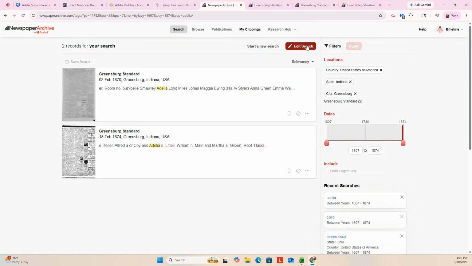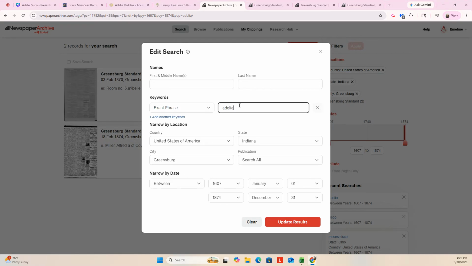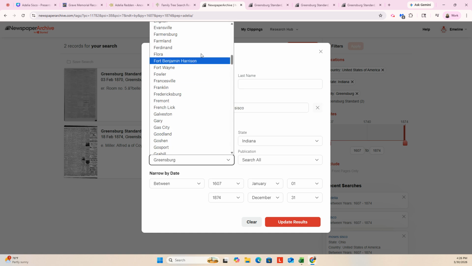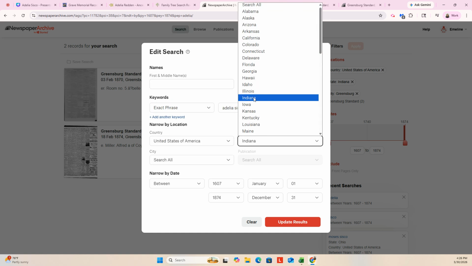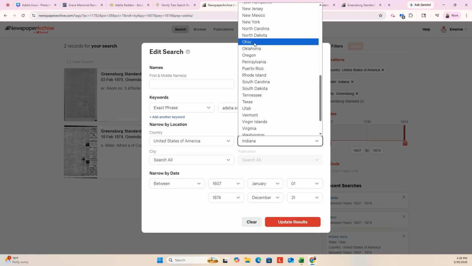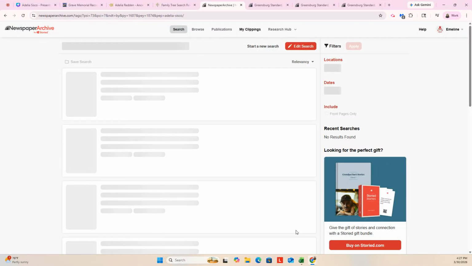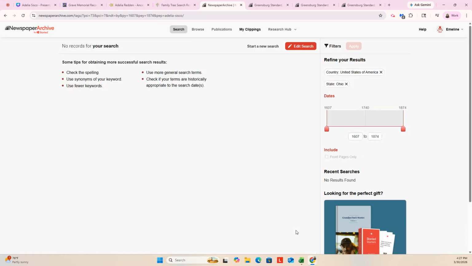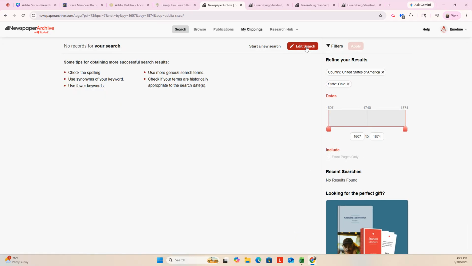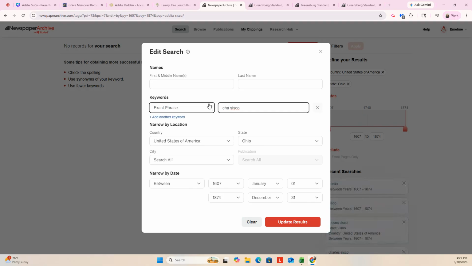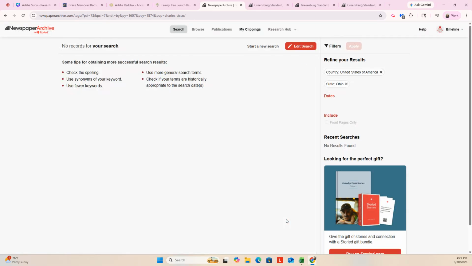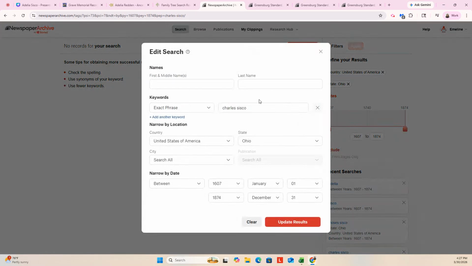So no luck there. Okay, so I'm also going to try, let's do Adelia Sisco, and let's go back and do a state. Let's do Ohio, because we think they were there in the 1860s, and see if we get any hits there. So again, thinking about the other research. Yeah, I'm not getting anything. Let's do Charles Sisco. It's not just that one person. Yeah, nothing for him. Let's try CW.